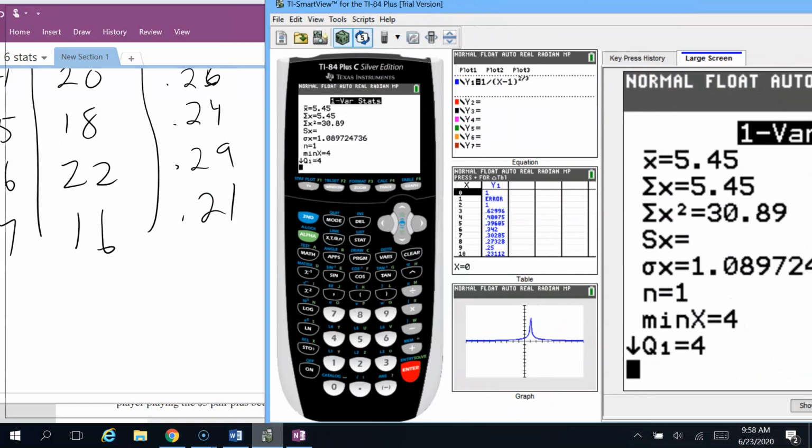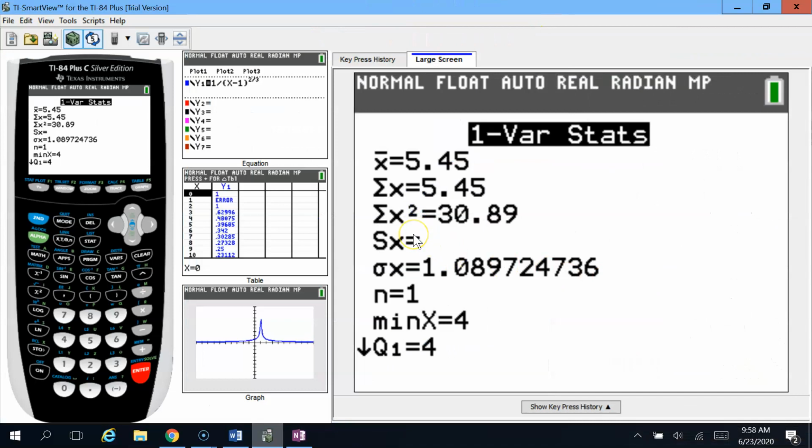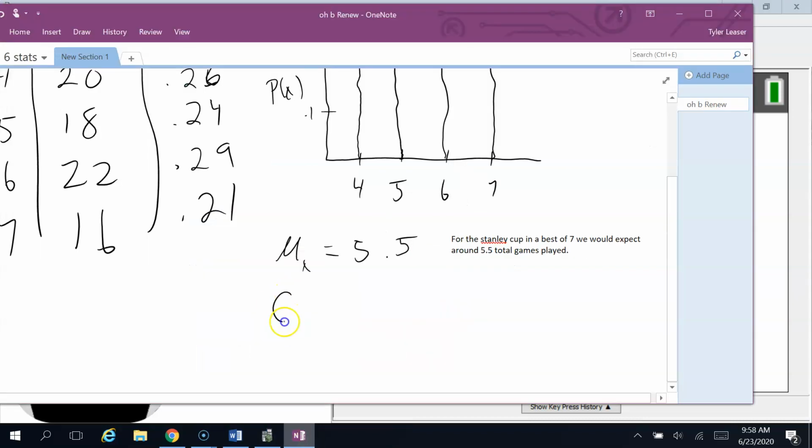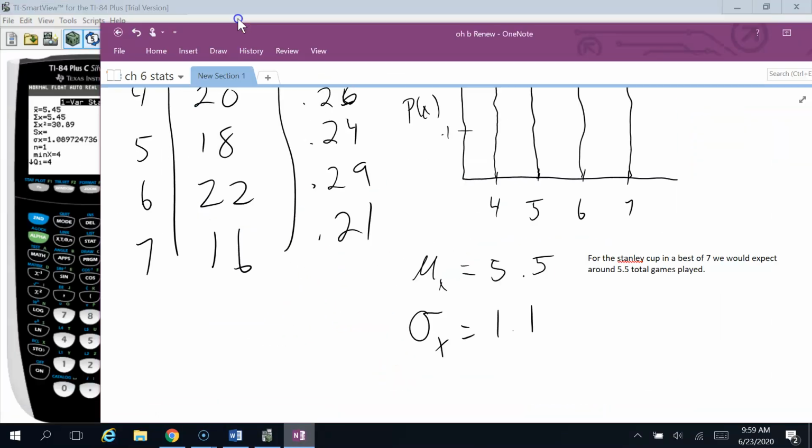Okay, also in the same menu, notice that the sample standard deviation is actually empty. Dog scratching himself, would you stop it? It's empty because the calculator knows that this is a probability distribution, and there is no such thing as a sample standard deviation for a probability distribution. You only get this population one. So the standard deviation for the probability distribution here, I'm going to round that to be 1.1. So sigma sub x is 1.1. Good. So that's it for number 3 here.